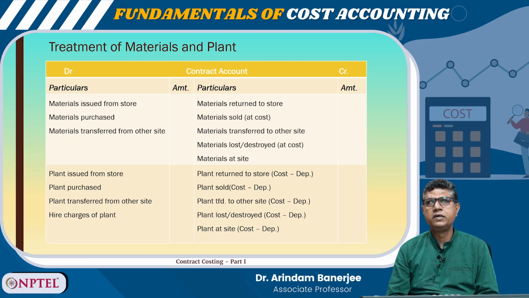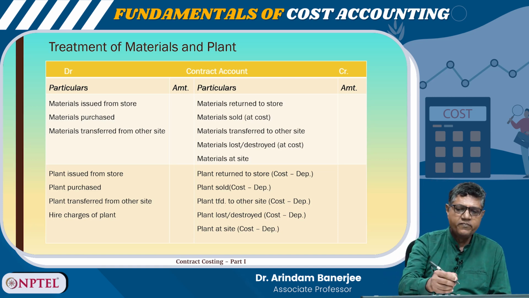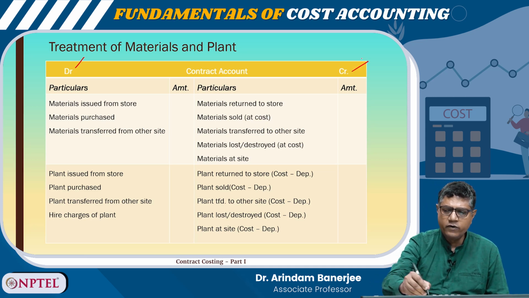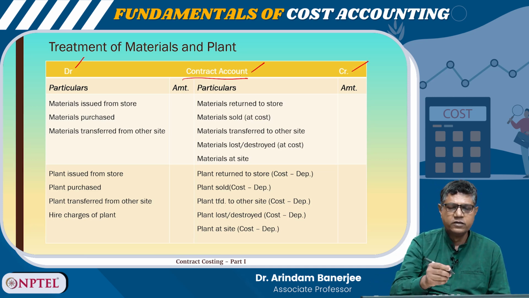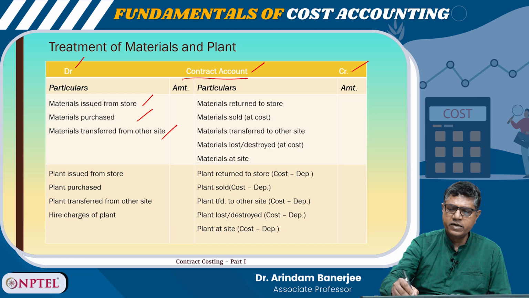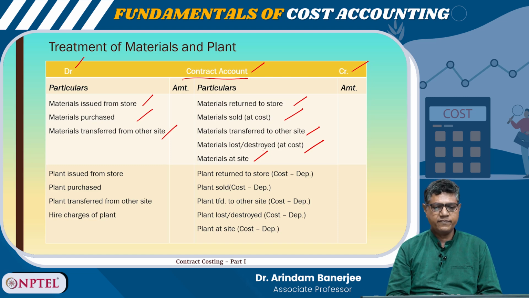So, how are the materials and plant costs treated? This is the format. This is the debit side and this is the credit side of the contract account, right. On the debit side, the items are material issued from store, material purchased, material transferred from other site, and on the credit side are material returned to store, material sold at cost, materials transferred to other site, material lost or destroyed, and materials at site, right.